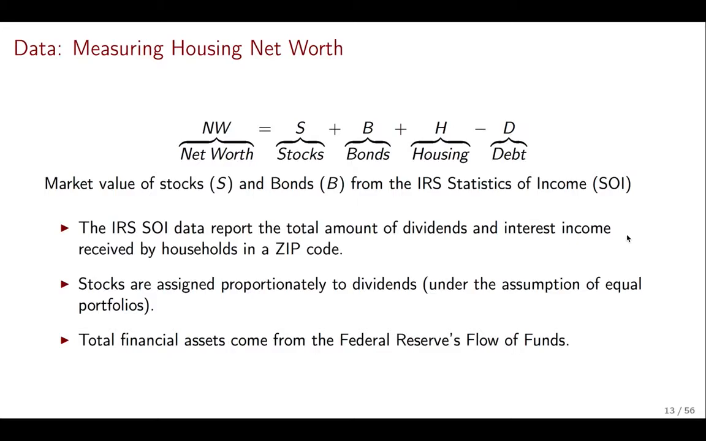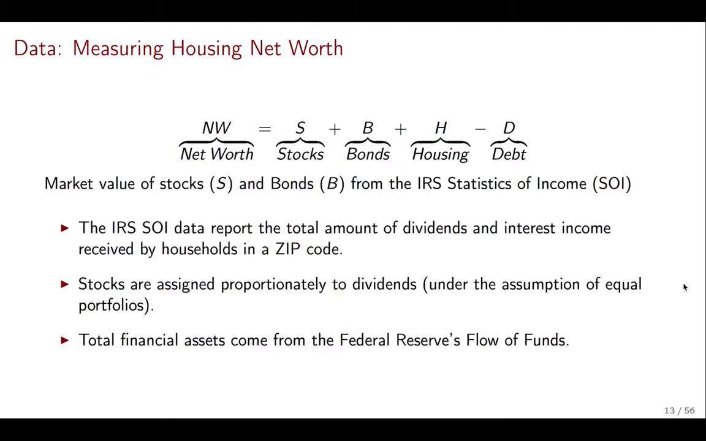The value for both stocks and bonds is going to come from the IRS. The IRS is the tax collection agency for the US, and they publish the statistics of income where they report the total amount of dividends and interest income received by households in every zip code in the US. Then we can aggregate zip codes to counties. Now, there is some process of assigning how from the dividends we can know the value of the stocks that the households have. And the details are, of course, in the paper, but they're not going to be super critical for what we're going to do.